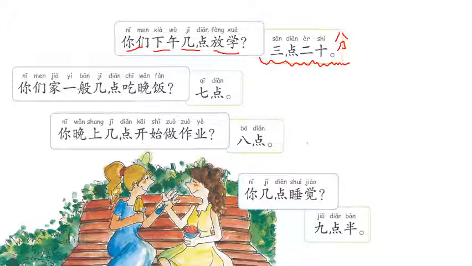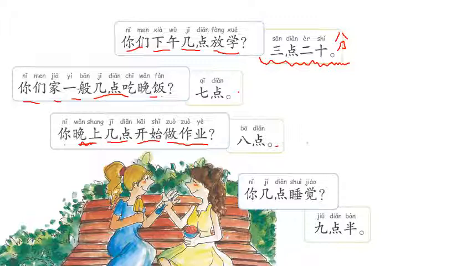Okay? Then we've got 你们家一般几点吃晚饭? And we covered this one before. Your family usually what time eats dinner? 7点 for 7 o'clock. 你晚上几点开始做作业? You, nighttime, what time start do homework? So what time do you start to do your homework in the evening? And we've got 8点 for 8 o'clock.